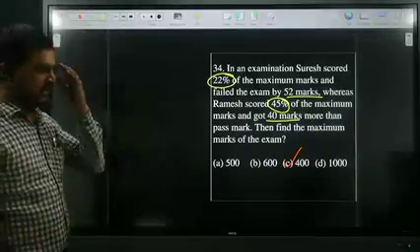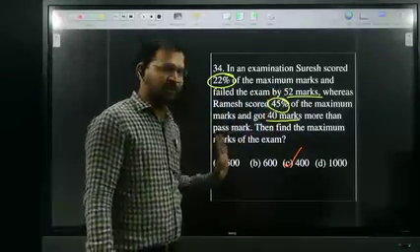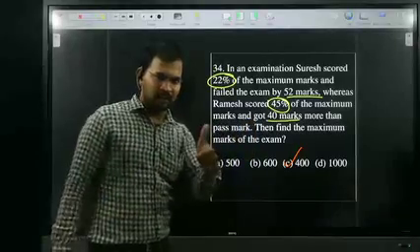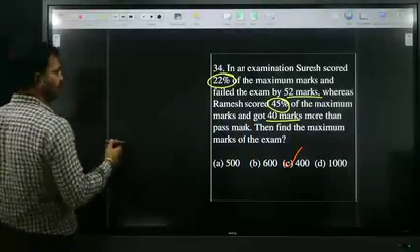All of you okay? See the difference in terms of percentage. See the difference in terms of marks. Equate and attack. All of you understood? Okay. Once again, I will explain on the board.